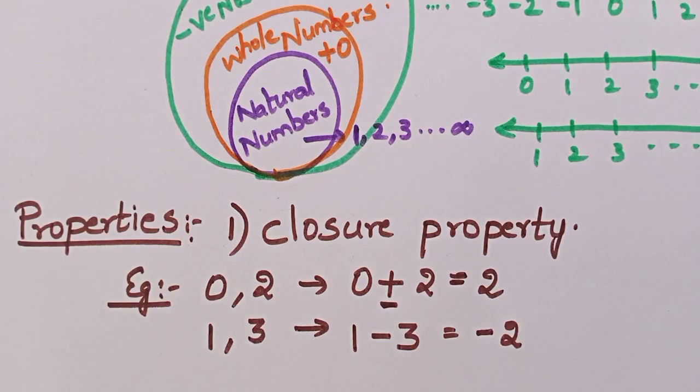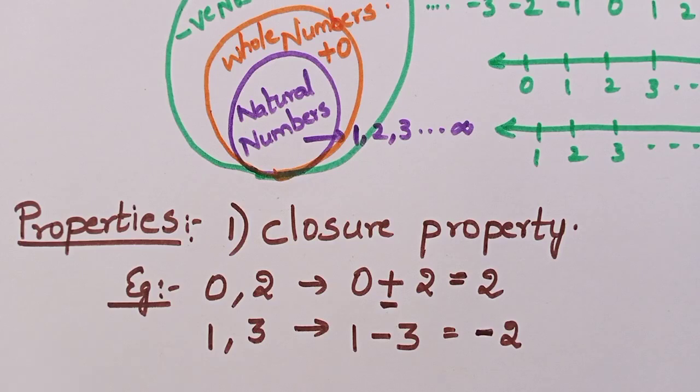Isn't it? How to do this subtraction? Do you remember? 1 minus 3 means we will always subtract the smaller number from the bigger number. We'll get 2. The sign will be whichever number is greater here. 1 is bigger or 3 is bigger? 3 is bigger. So what is the sign 3 is having? Minus. So we will give the minus sign there. Understand? So you will get minus 2.